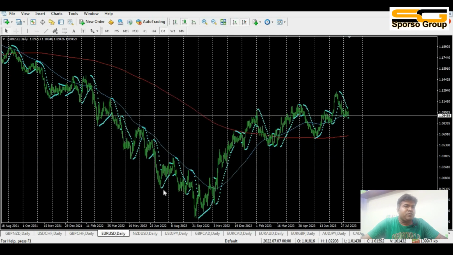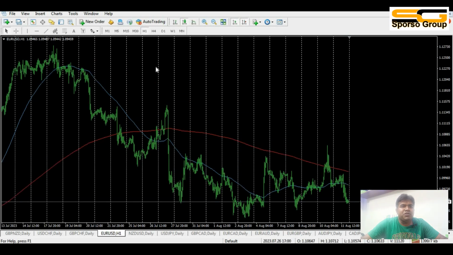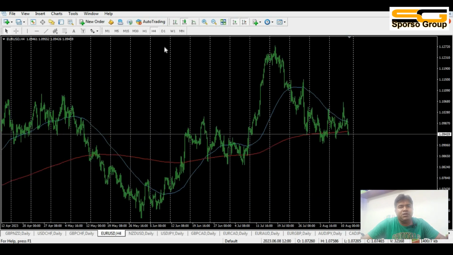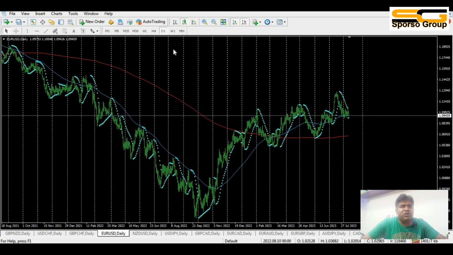Euro USD: the 1 hour chart is downtrend, the 4 hour is uptrend, but it makes indecision at this moment.